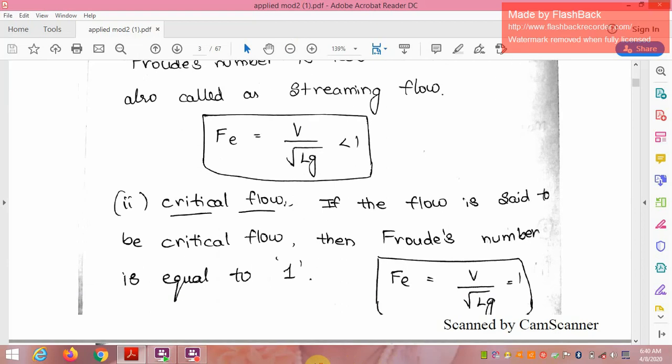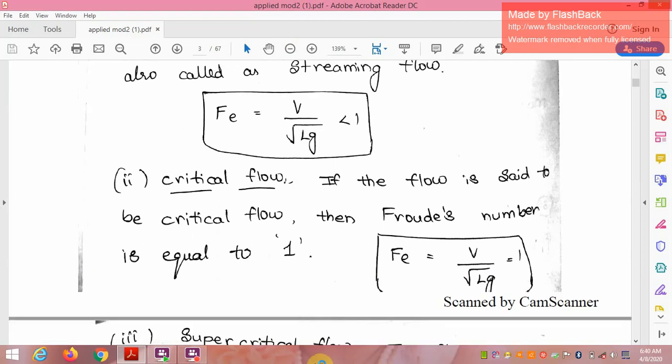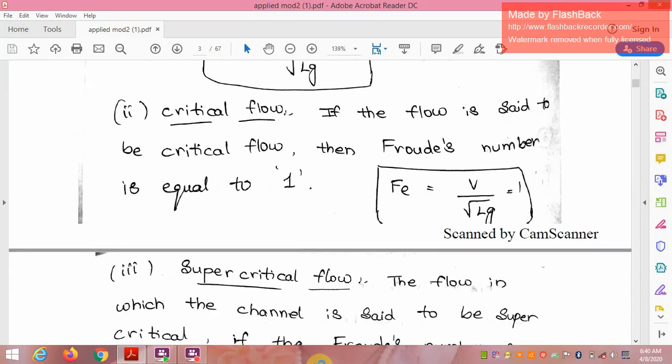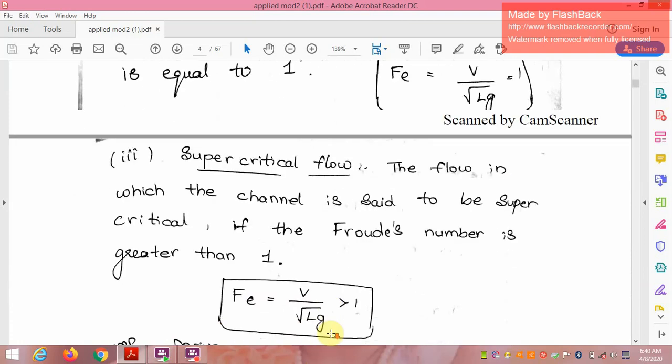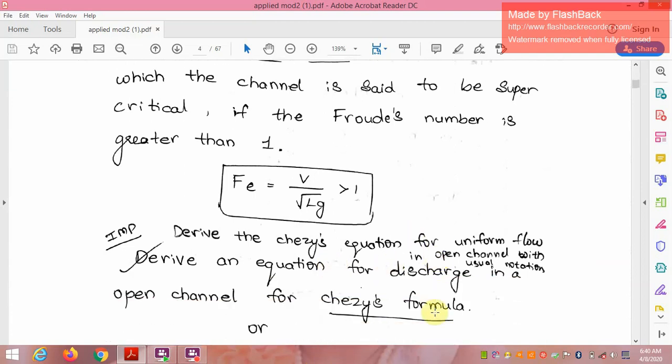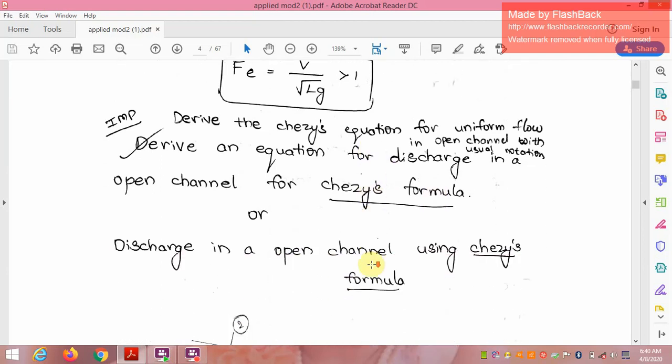Critical flow: the flow is said to be critical when the Froude number is equal to 1, that is Fe = V/√(gD) equal to 1. Supercritical flow: the flow in the channel is said to be supercritical if the Froude number is greater than 1. Therefore, Fe = V/√(gD) greater than 1.